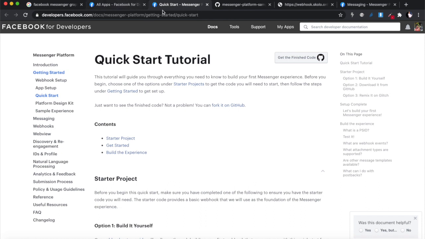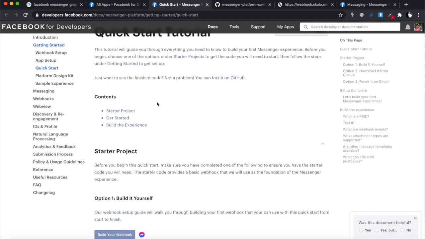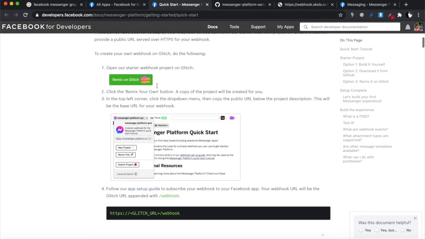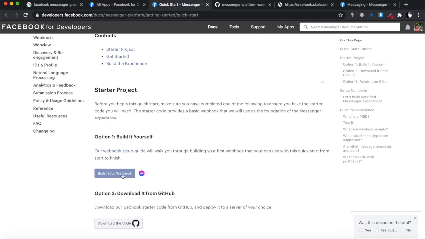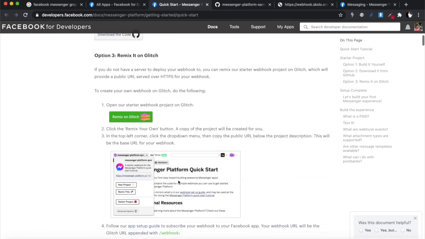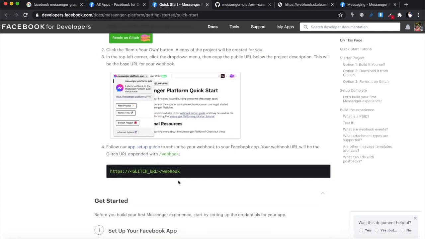So the first tutorial that's important is this one, that is a Quickstart tutorial. It actually takes you through the whole process from the beginning and testing, and it even has sample code, but the sample code is written in JavaScript. So if you're working with JavaScript, you can actually just get the sample code from here and use that. But because we're working in Python, we will be rewriting that code in Python, okay?